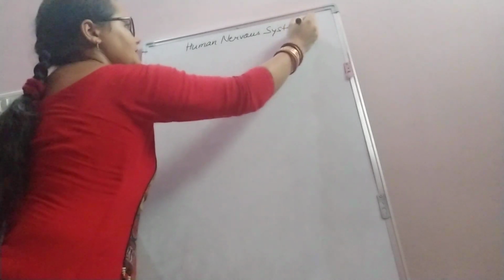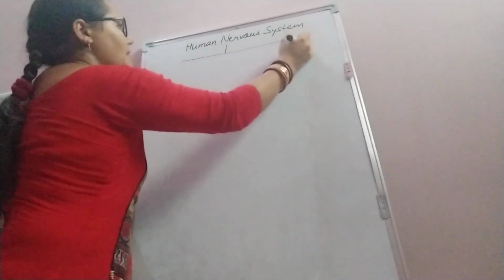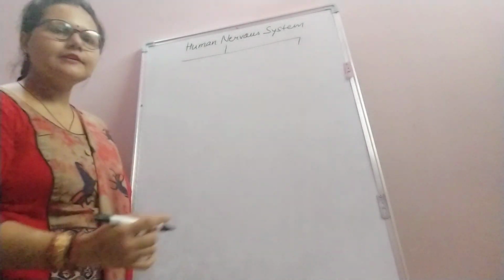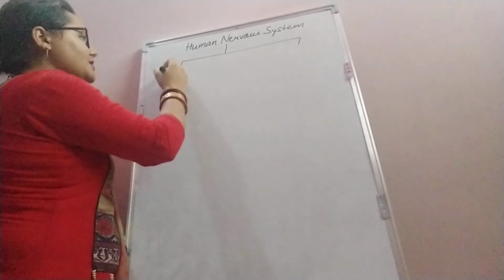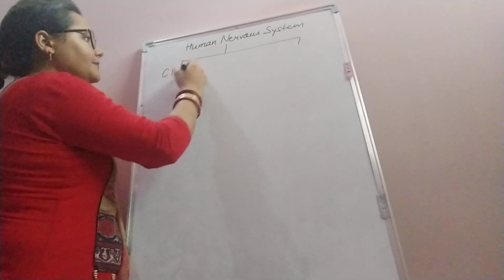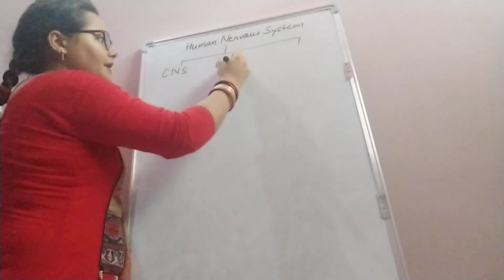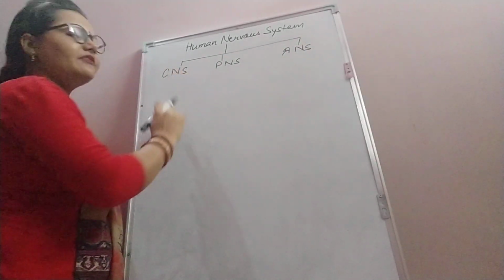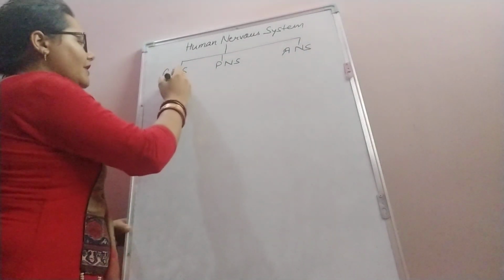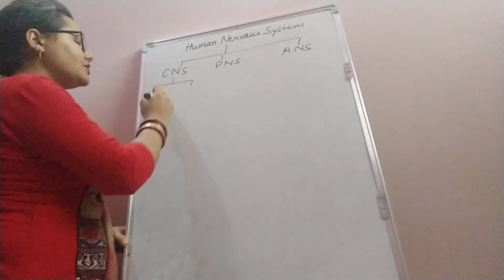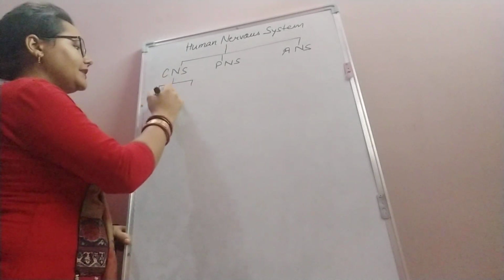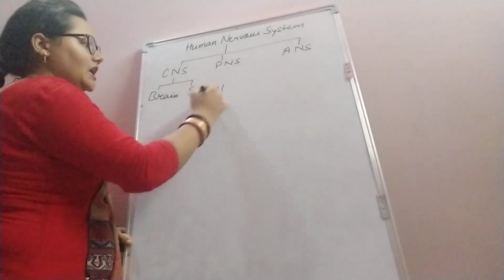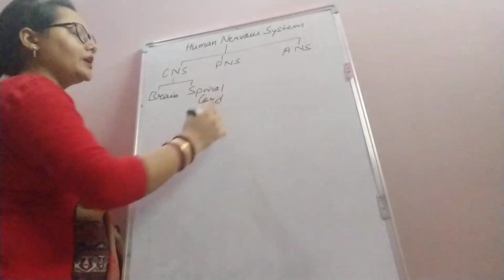The human nervous system consists of three main parts. The three main parts of the human nervous system are the central nervous system, the peripheral nervous system and the autonomic nervous system. The central nervous system consists of two main parts, that is the brain and spinal cord.